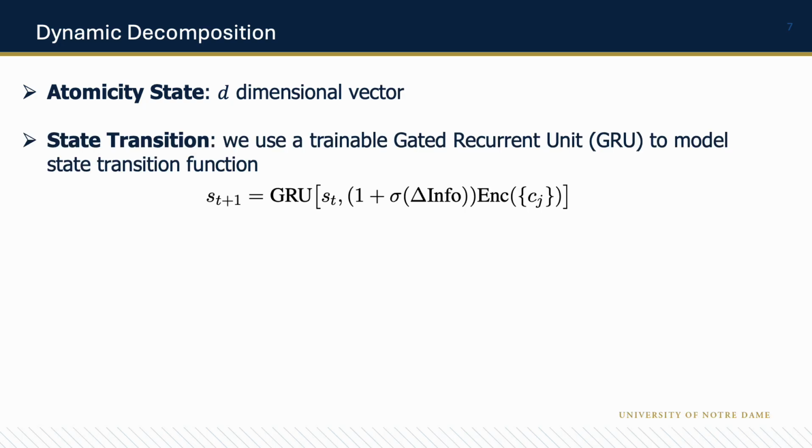And we use the trainable gated recurrent unit to model the state transition function, and in it we compute the information as the average conditional pairwise mutual information difference between the target subclaim and its decomposed results. That information basically quantifies how much information is lost from each subclaim after the current decomposition call. And you can see the encoding C here reflects the overall atomicity of all subclaims in terms of semantics. So multiplying global decomposition embeddings by the local atomicity change, the information change, preserves the original semantics.